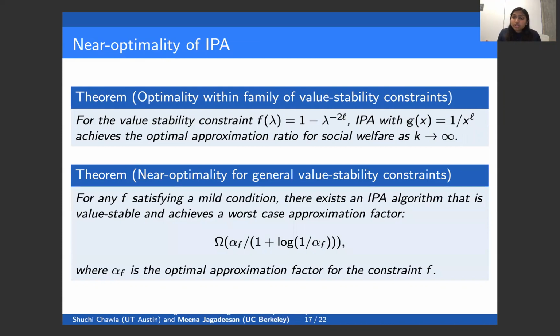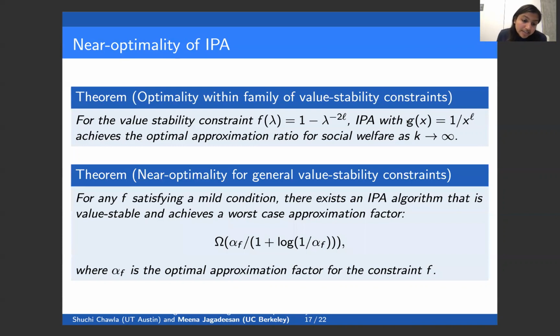We also showed that it's near optimal for general value stability constraints. So if we take a value stability constraint satisfying a very mild condition, there exists an inverse proportional allocation algorithm that's value stable with respect to that function and achieves a near optimal worst case approximation ratio in comparison to any algorithm that's value stable for that function.